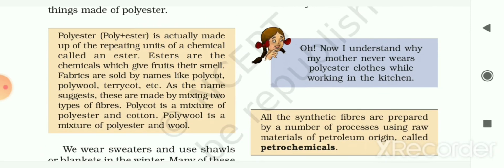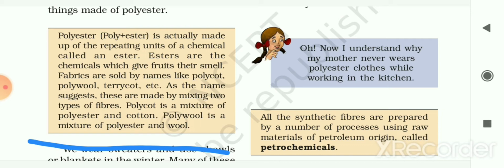So now let me see how this word polyester is derived. Polyester means poly plus ester. This is the combination of two different words. It is actually made up of the repeating units of a chemical called an ester. And the esters are the chemicals which give fruits their smell. Polyester is made up of repeating units of the ester group. And this ester gives the smell to the fruits.